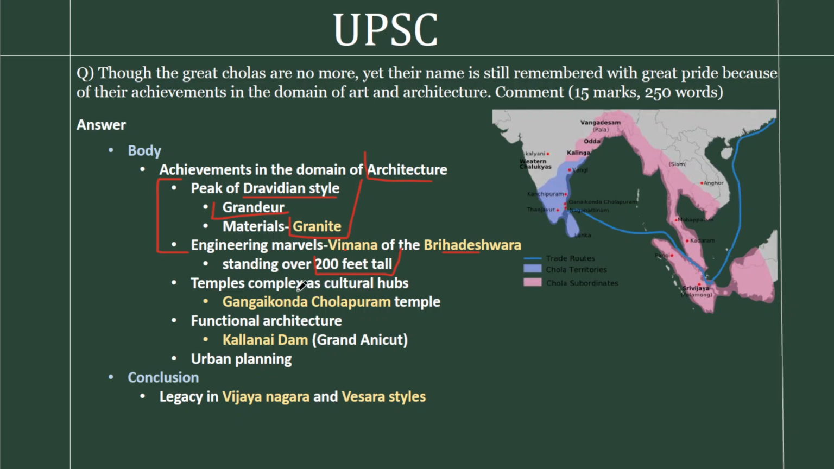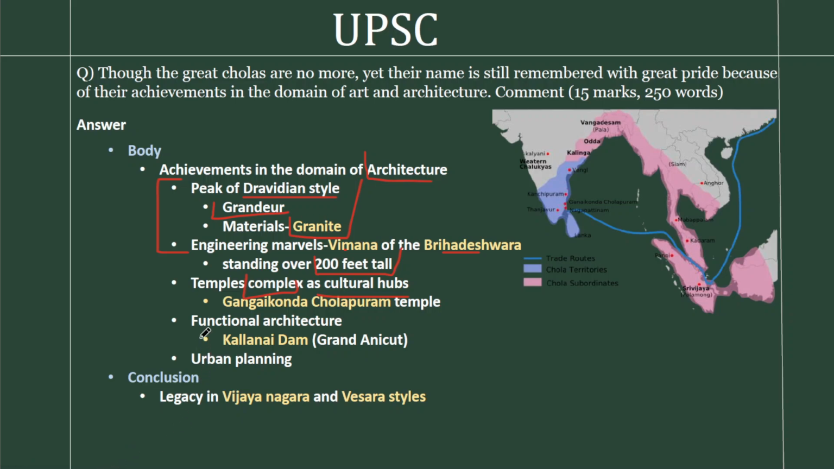And the third point is the development of temples as complexes. So rather than isolated structures, they have made temples as complexes which acted as cultural hubs. Rajendra Chola is known as Gangaikonda Cholan, and Gangaikonda Cholapuram is a temple complex which evolved as a cultural hub. So that's the third contribution.